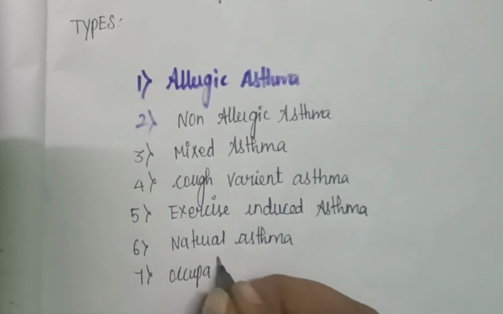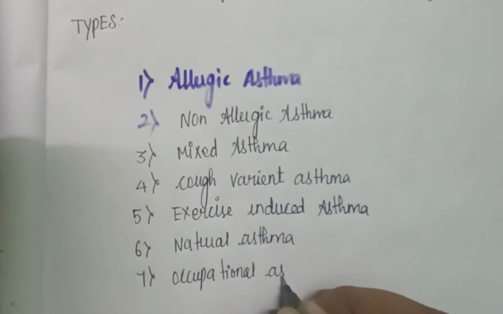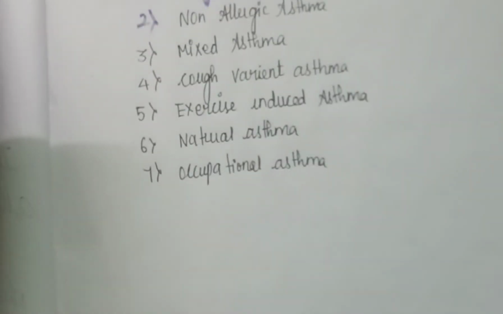So these are the types of asthma. Let's see them one by one in detail.